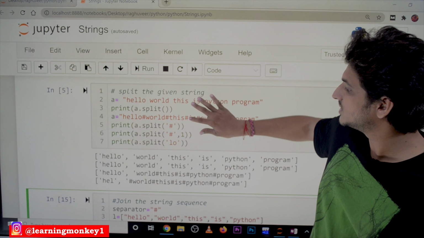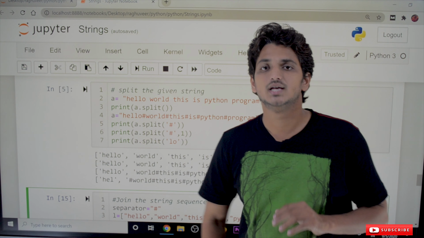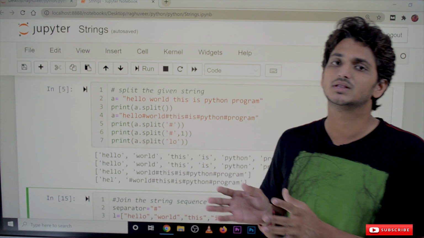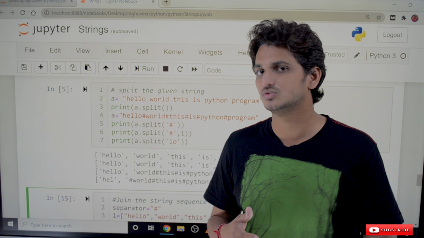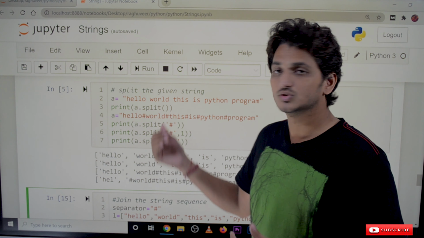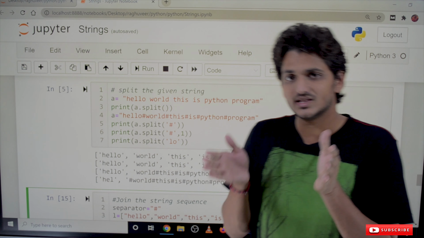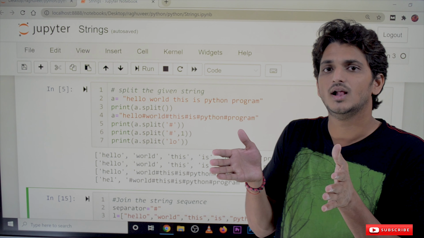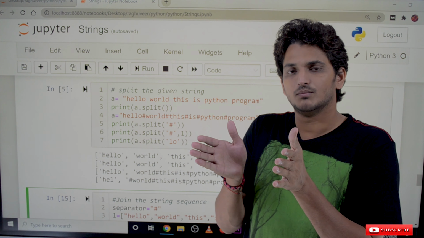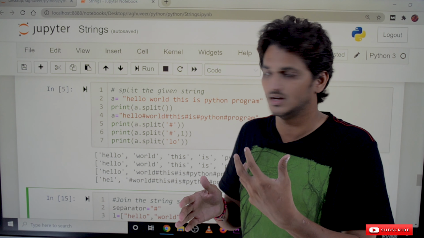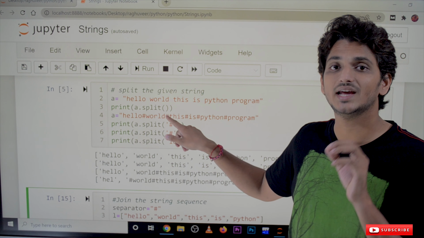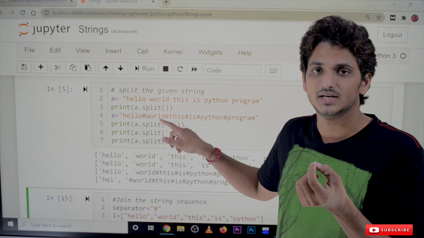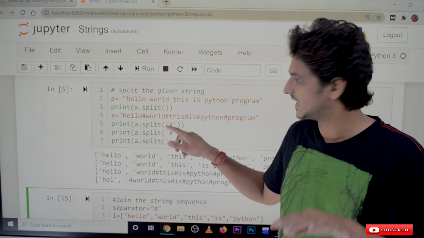Next one, this is also very important, the split method. We use this split method multiple times in different situations. What it will do is split the given string based on the given character. By default, it will take an empty space. If nothing is given, it will take an empty space.